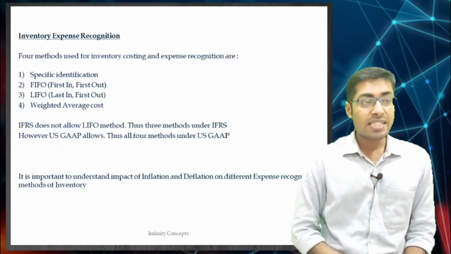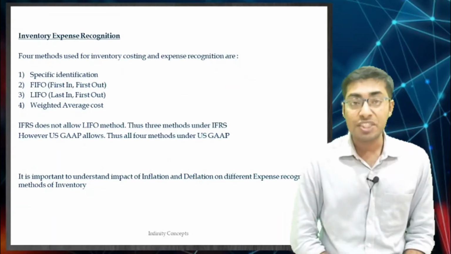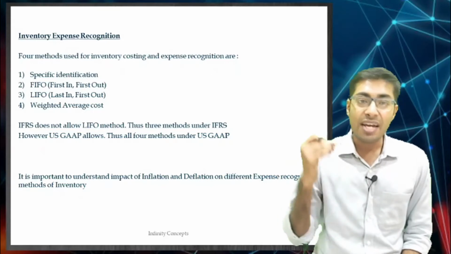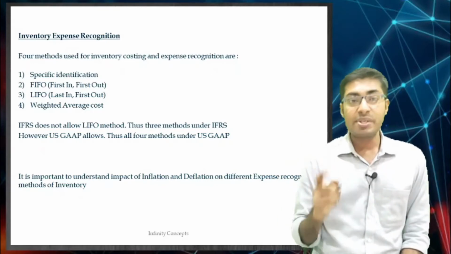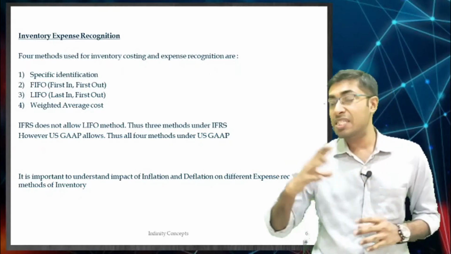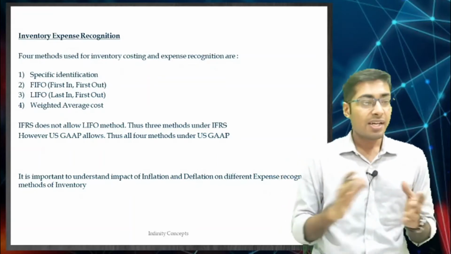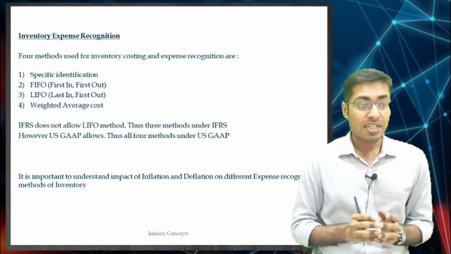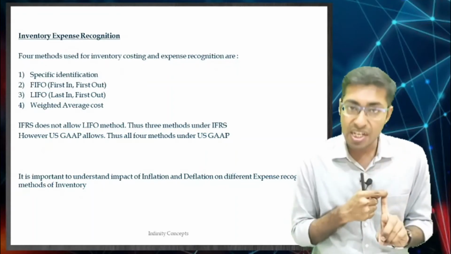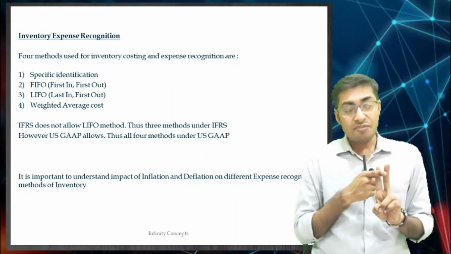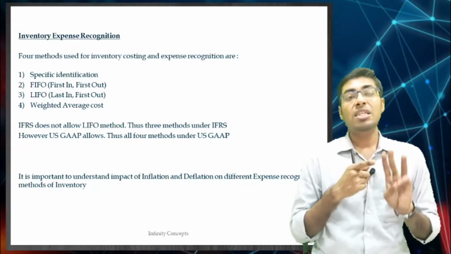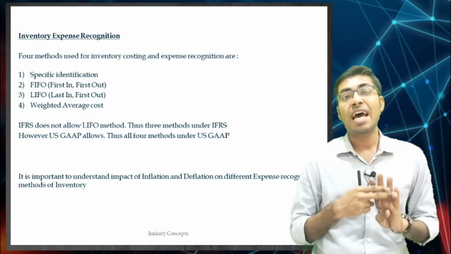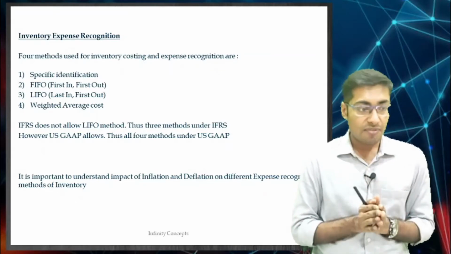The next one says inventory expense recognition. How are you going to recognize the expense, which means how are you going to distinguish between COGS and inventory? So what does it say? There are 4 methods used for inventory costing and expense recognition. The first one is specific identification, the second one is FIFO, which is first in first out, the third one is LIFO, which is last in first out, and the fourth one is weighted average cost. So these are the 4 things.